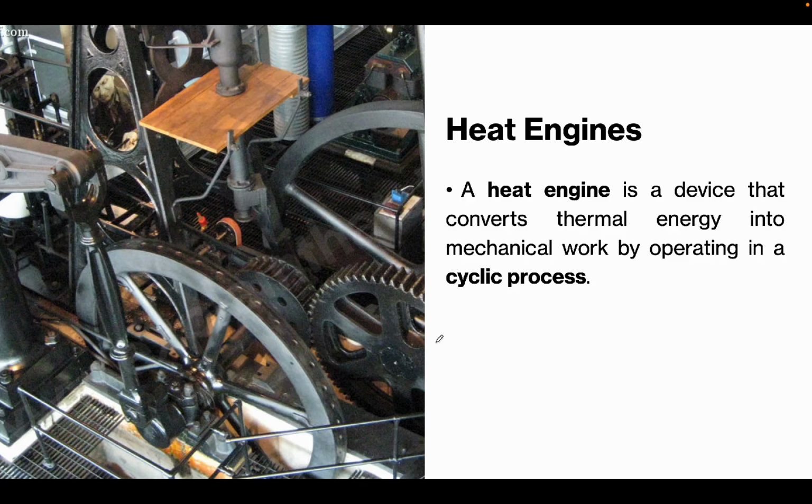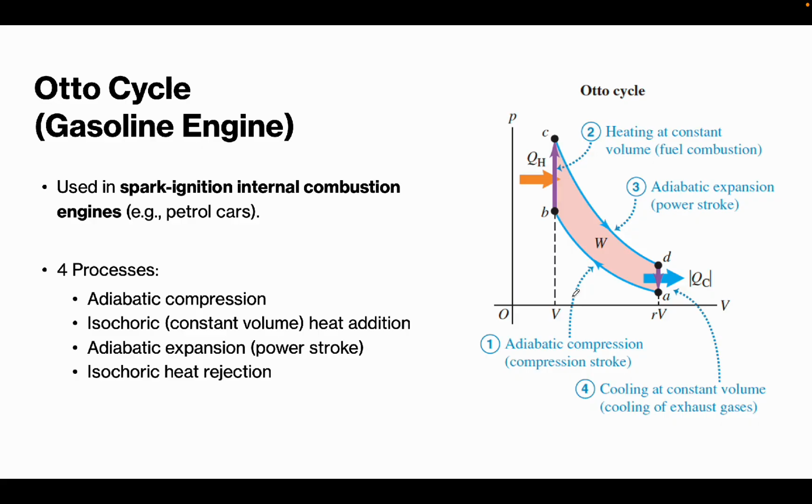Okay, now let's go to the heat engines. A heat engine is a device that converts thermal energy into mechanical work by operating in what we call a cyclic process. Again, as mentioned in the outline, we have the Otto cycle, the diesel cycle, as well as the Carnot cycle. Let's discuss that one by one, starting with the Otto cycle first.